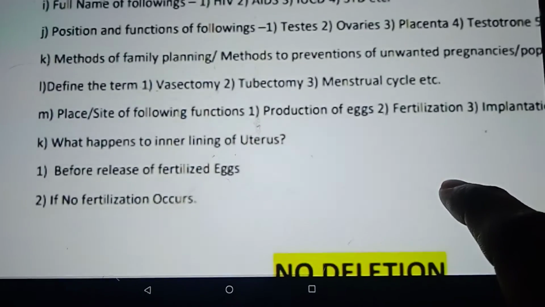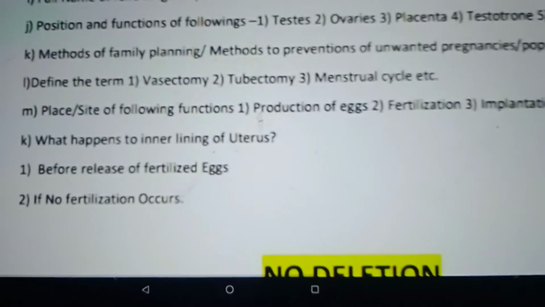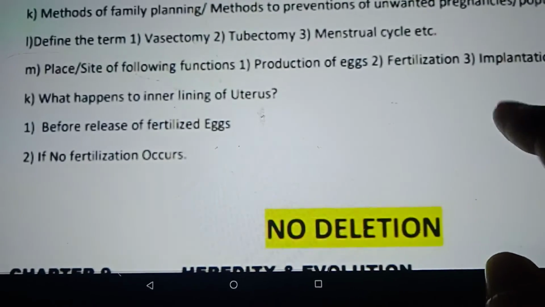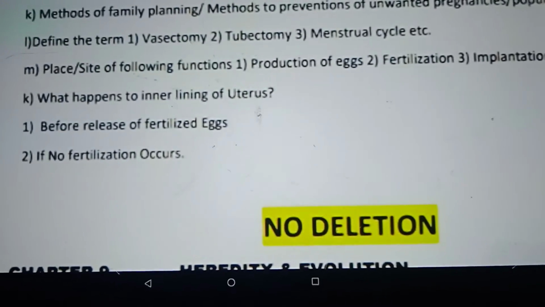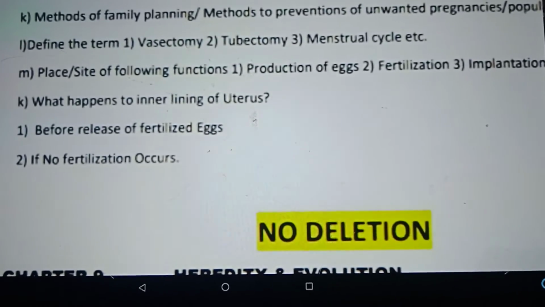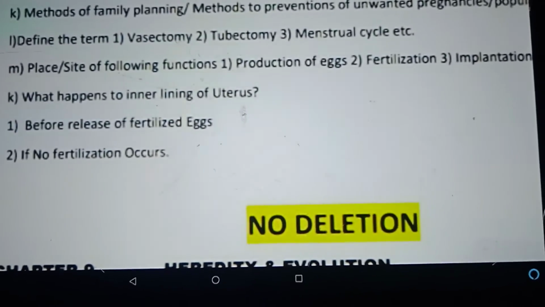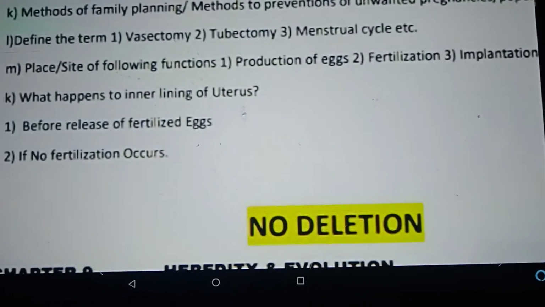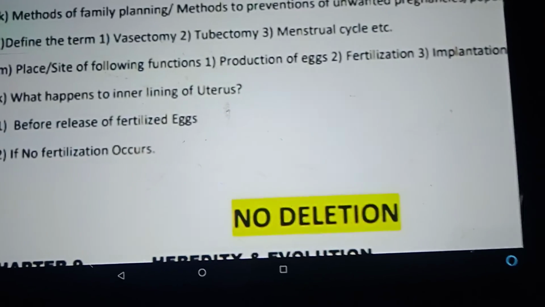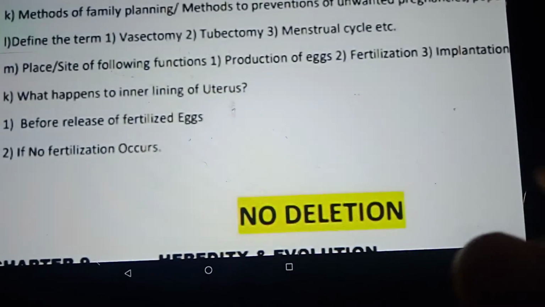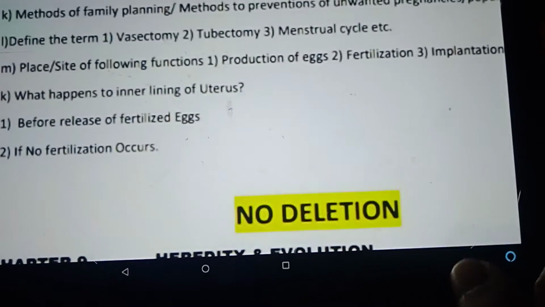What happens to the inner lining of the uterus when the eggs are not released? Before the release of fertilized eggs, meaning when the eggs are released from the ovaries, these are not fertilized. ठीक है, तो उससे पहले क्या होता है? The uterus is preparing itself for the zygote. The uterine lining will swell up.